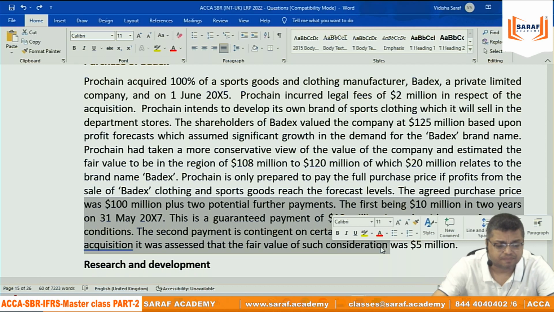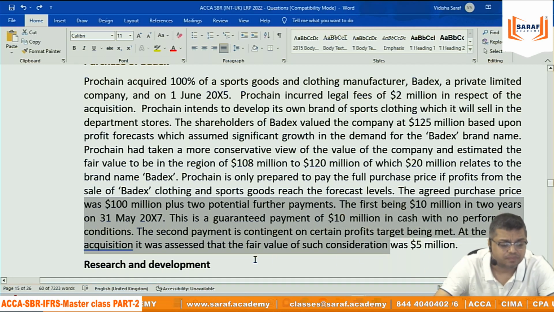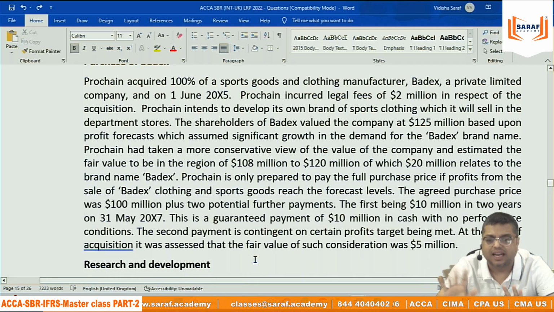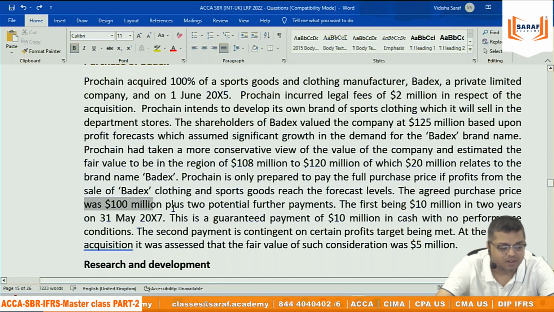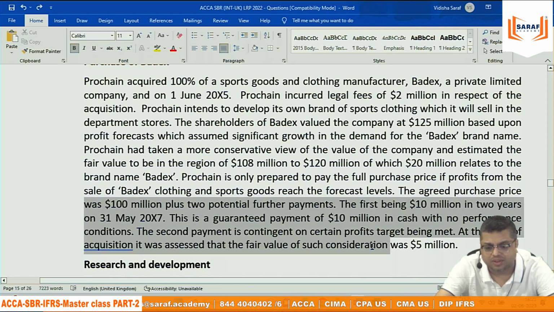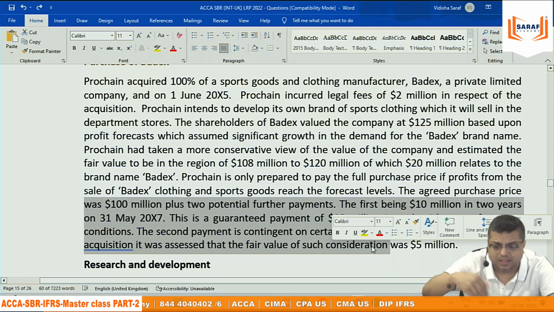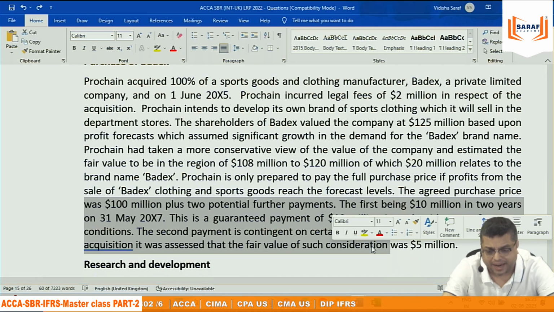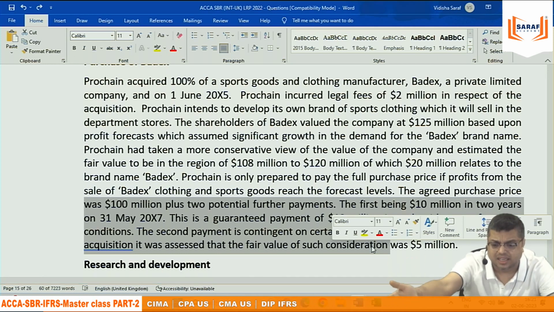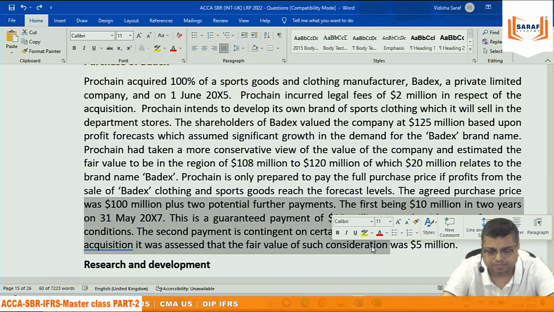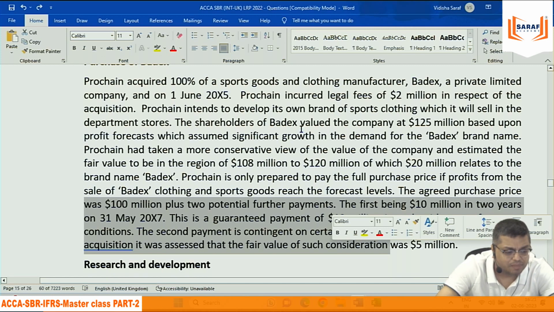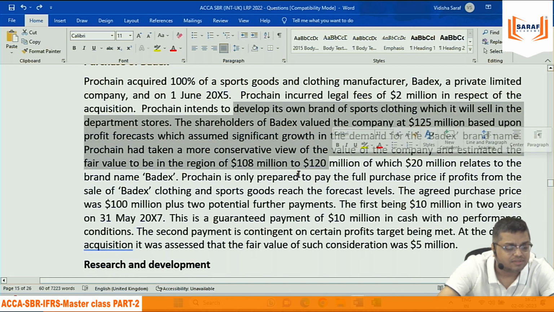Goodwill will be there. We don't know the value. We are not calculating goodwill. We are just saying that whatever the consideration fair value is will be compared with the fair value of the net assets acquired, and the extra consideration given will be treated as goodwill. We are not calculating anything because we have not been given the net assets value.